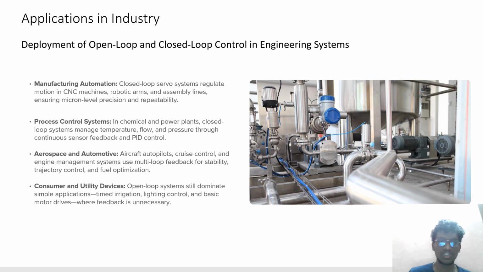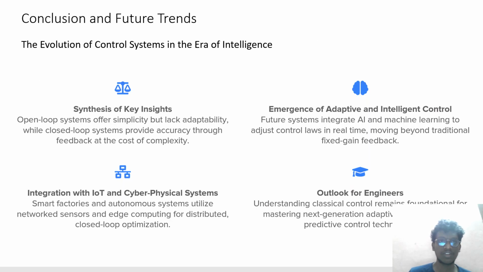Applications in industries. Conclusion: the evolution of control systems in the era of intelligence. Key insights: the emergence of adaptive and intelligent control integrated with IoT and cyber physical systems. Outlook for engineers.